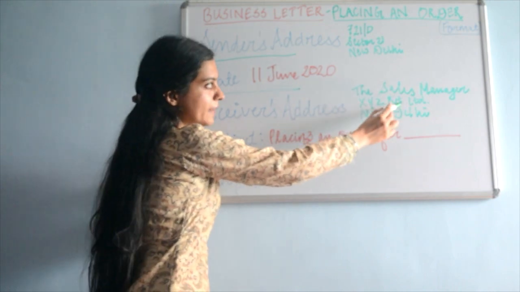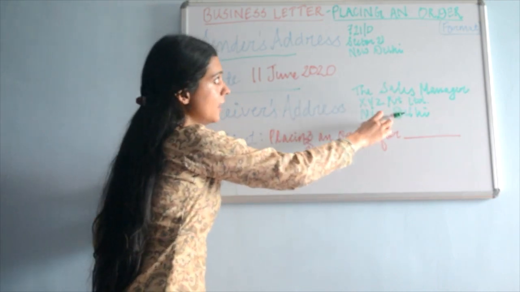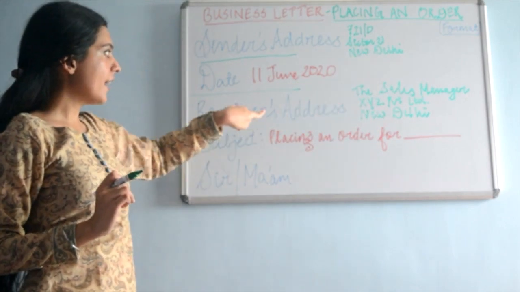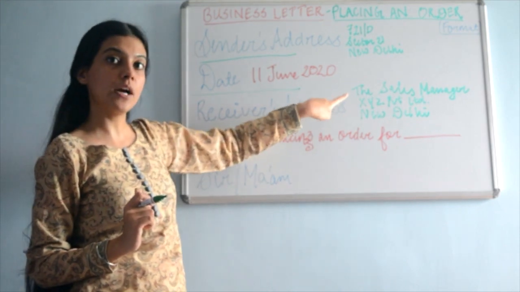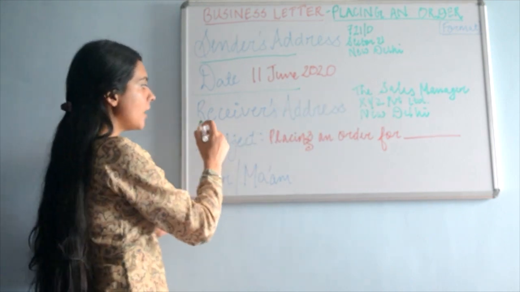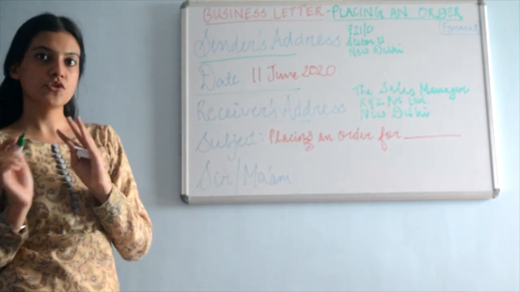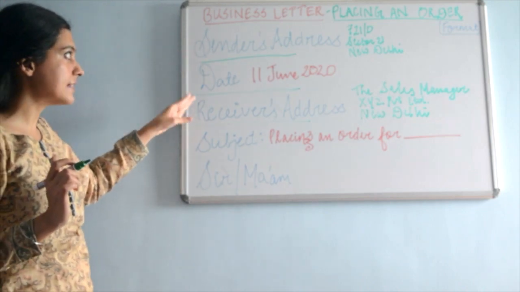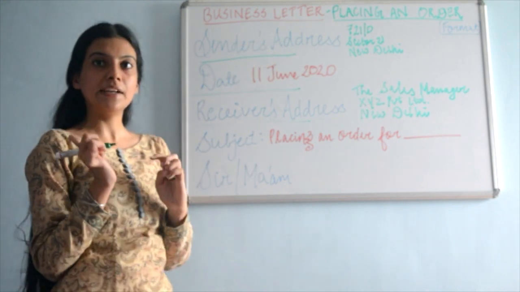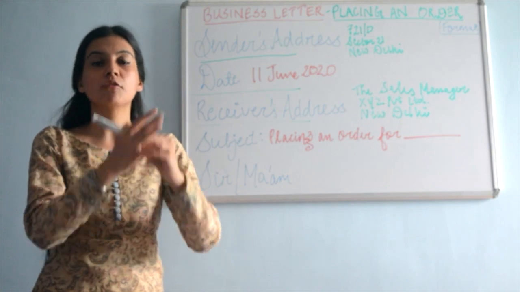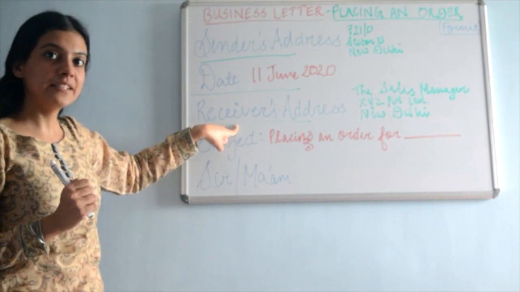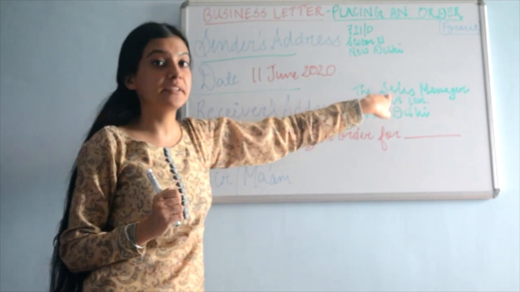And then this XYZ Private Limited is situated in New Delhi. You are also based out of New Delhi and you are placing an order in New Delhi. So whenever you're writing the receiver's address, you're first going to address that person, his company, and where that company is located. And then you are again going to leave 1 line. One thing which is uniform in the sender's address and receiver's address is that both are going to be in 3 lines. But you're never going to start your sender's address with a designation. You're always going to start with your address. But when you're addressing the receiver, you're always going to start with a designation.